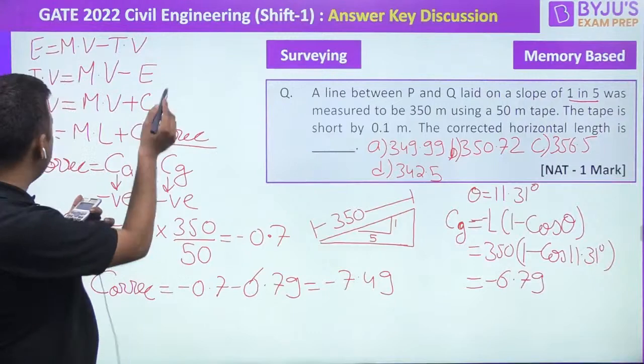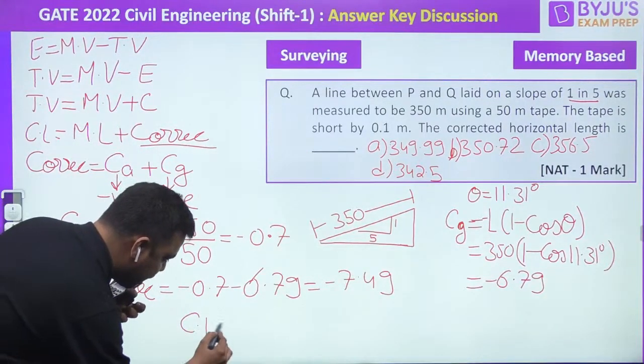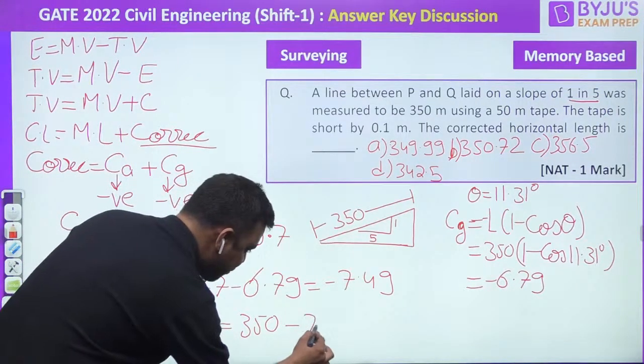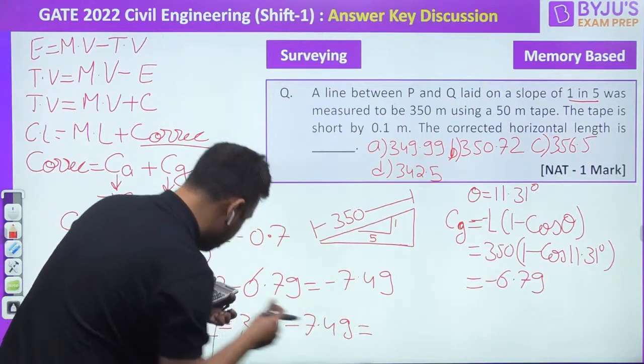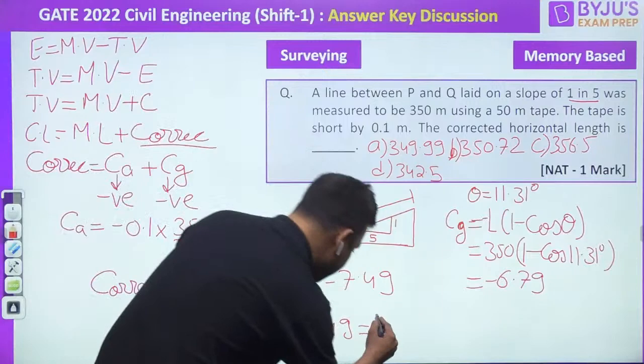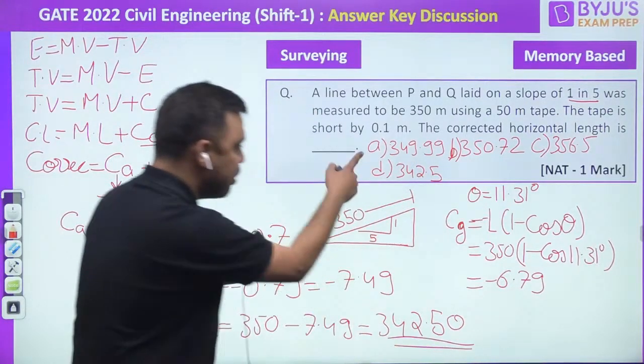So what was my true value? Correct length is equal to measured value, that is 350 minus 7.49. So the answer will be 342.50. So guys, the answer will be option D.